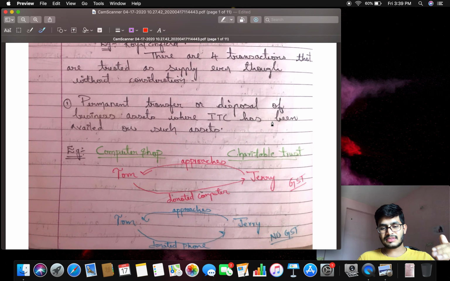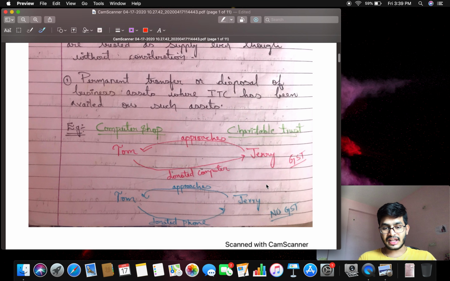See, when Tom is purchasing computers, he will avail the ITC, means he will claim the ITC. What he paid as GST on the computers while purchasing, he will claim that as ITC. So while donating such a computer to the charitable trust for free, even though it is for free, it is treated as supply.